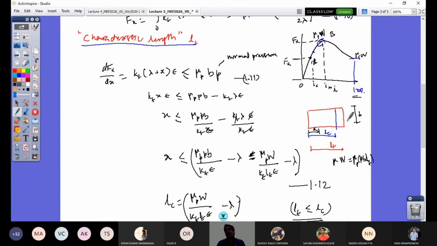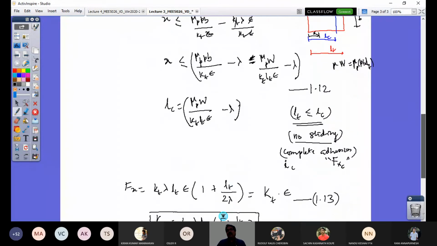So it should not complete its entire contact patch. It has to just come to this toe, like our foot toes when we are running, and that is the point corresponding to point B. So at point B, you are able to have your maximum traction force. That's what we have seen. So the definition of this LC helps us to distinguish the zone of adhesion and zone of sliding, and the necessary condition can be achieved.